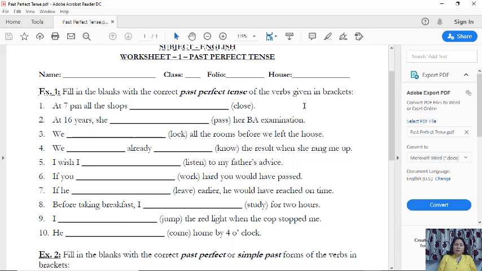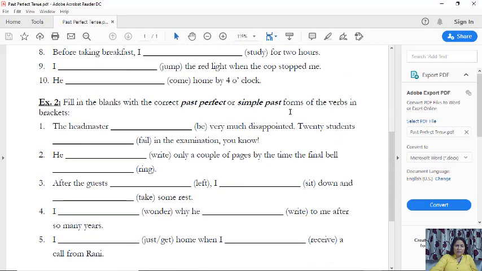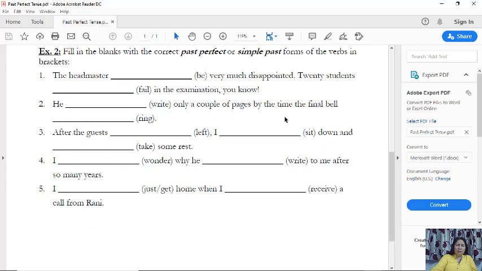Before taking breakfast, I had studied for 2 hours. I had jumped the red light when the cop stopped me. He had come home by 4 o'clock. Clear? I hope you could do it well. Now fill in the blanks with the correct past perfect or simple past forms of the verbs in brackets. Either simple past or past perfect.